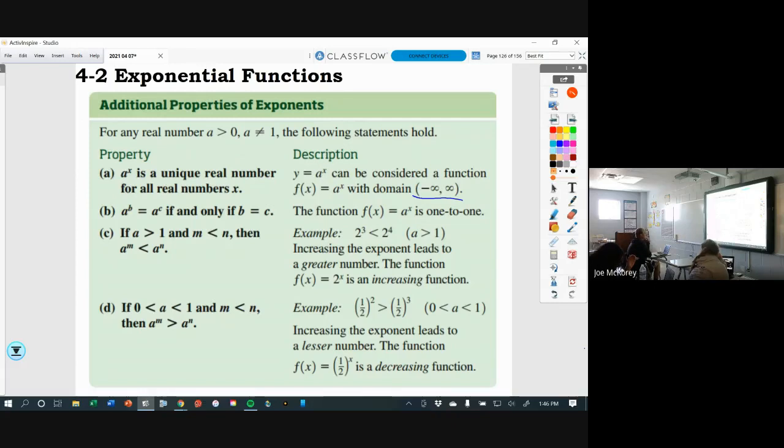If I have a to the b power and a to the c power and say that they're equal, that can only be true if b and c are equal. Exponential functions are either always increasing or always decreasing, and because of that, that makes them 1 to 1.